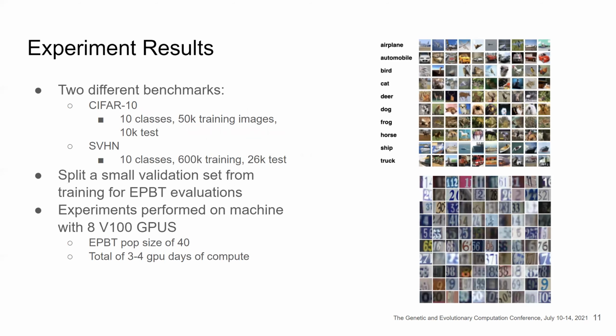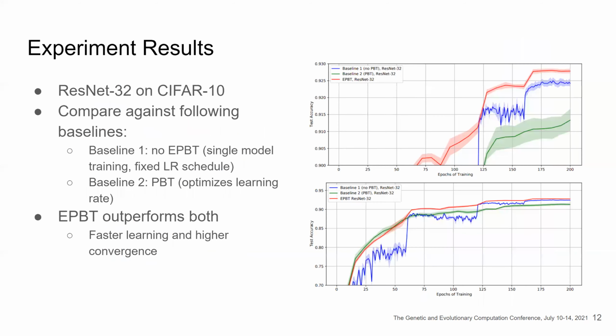For our experiments, we evaluate EPBT on two data sets, CIFAR-10 and SVHN. These two data sets are commonly used for many deep learning benchmarks. We also split a small validation set from CIFAR-10 and SVHN for the purpose of evaluating models during EPBT evaluations. All of the experiments are performed on a machine with 8 GPUs. The population size of EPBT is 40, and we take a total of 3 to 4 days of GPU compute for each experiment. On the right, you can see some images of CIFAR-10 and SVHN respectively.